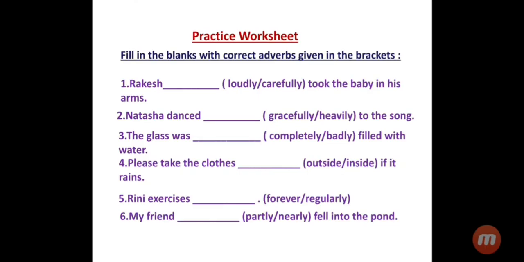Now it's time to check yourself. So, I have given you a practice worksheet which you have to solve in your language notebook. Fill in the blanks with correct adverbs given in the brackets. Let me read the sentences for you. The first sentence is Rakesh dash loudly or carefully took the baby in his arms. Second sentence, Natasha danced dash gracefully or heavily to the song. Number 3, the glass was dash completely or badly filled with water.